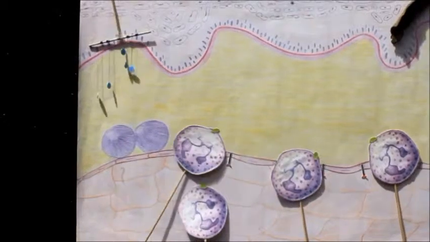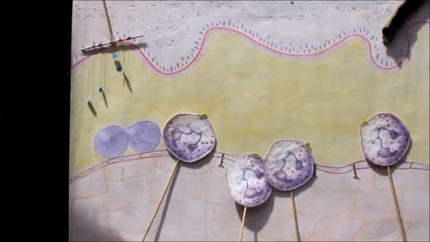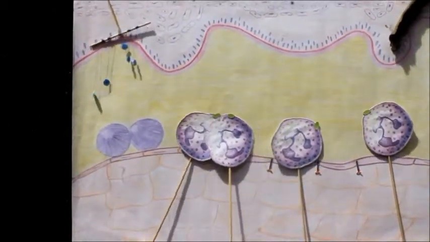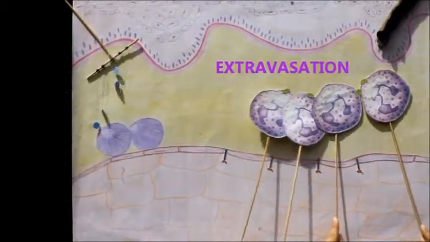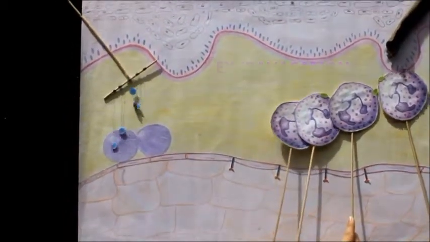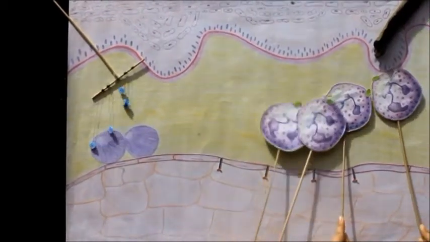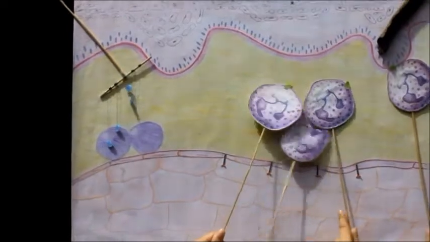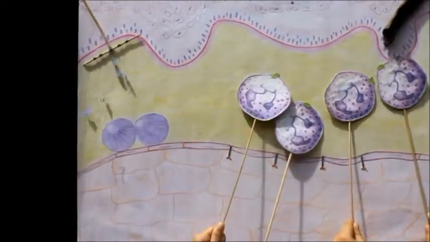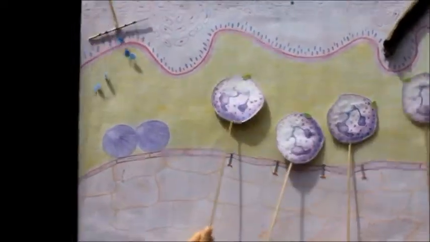Neutrophils squeeze through the endothelial wall into the interstitial tissue fluid by undergoing dramatic changes in shape, in a process called extravasation. Chemotactic substances released by bacteria and tissue breakdown products attract neutrophils and other types of phagocytes, which will ingest and destroy invading bacteria.